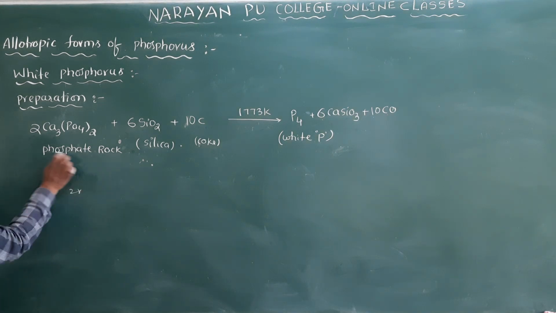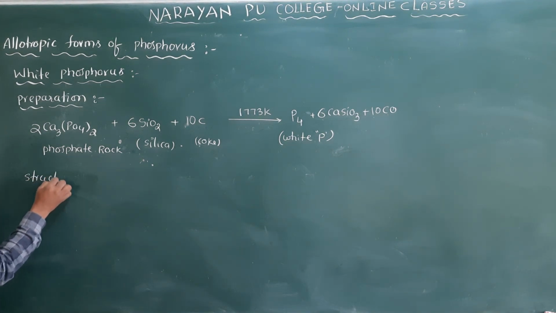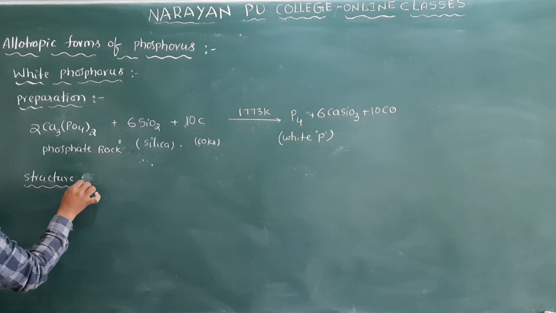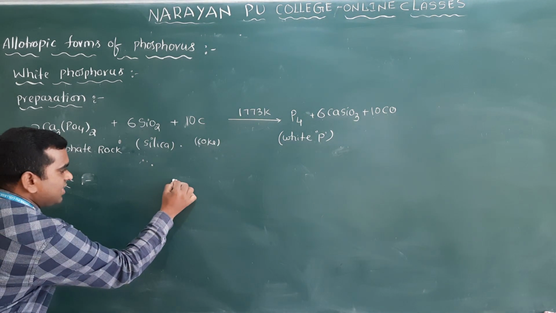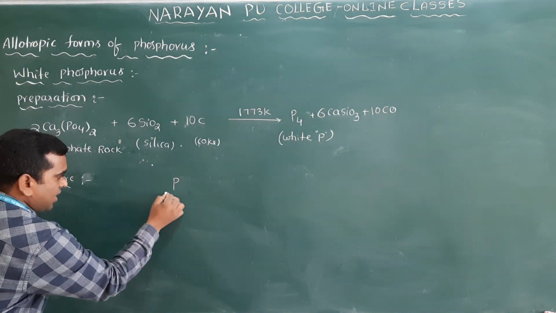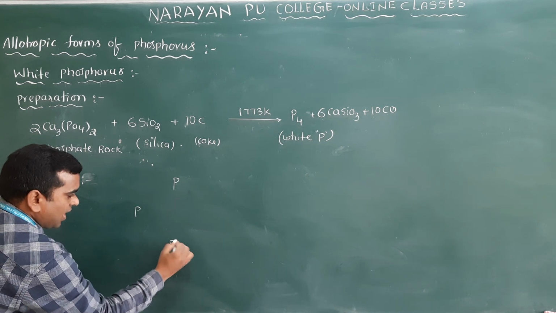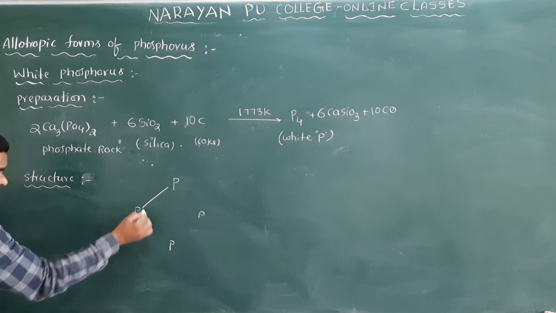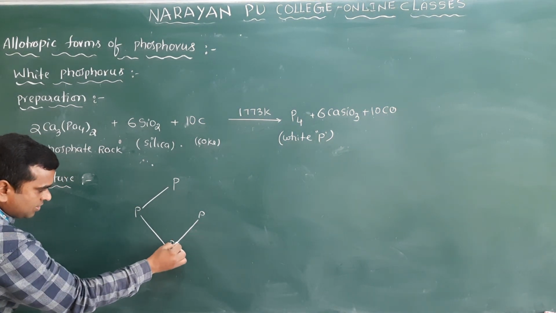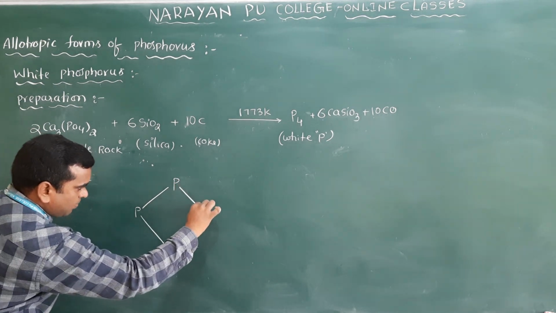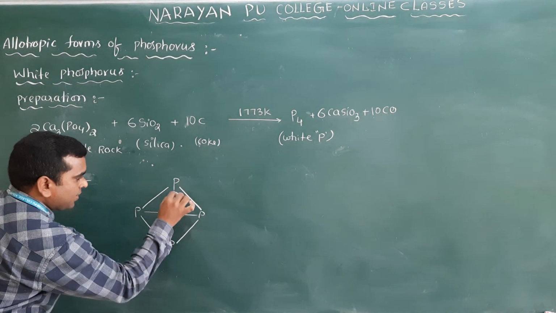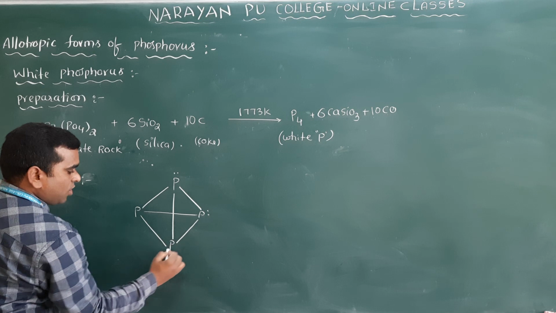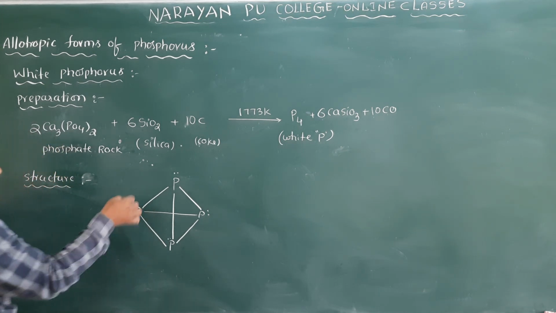So next one is structure. Structure of white phosphorus. How will it be? This is phosphorus, and these phosphorus atoms lie at the corners of a tetrahedron. So this is the structure of phosphorus. Phosphorus forms how many bonds here? 3 bonds forming, 3 bonds and 1 free lone pair.